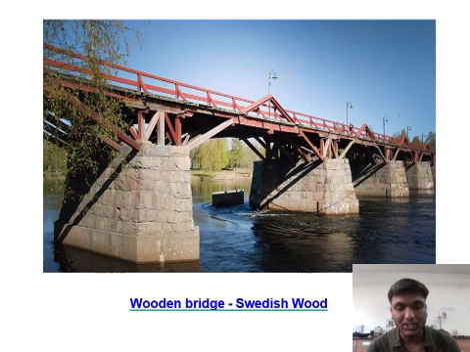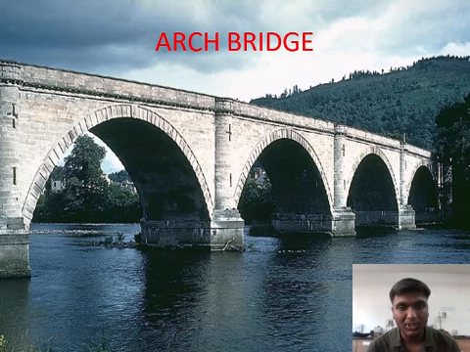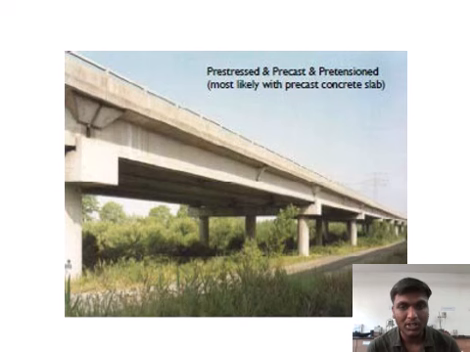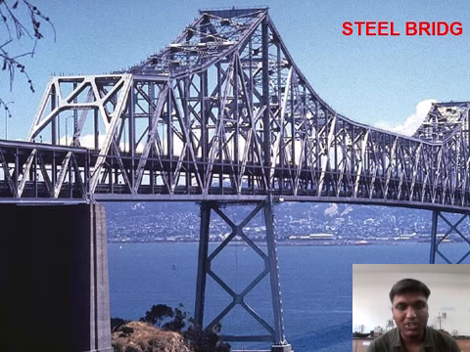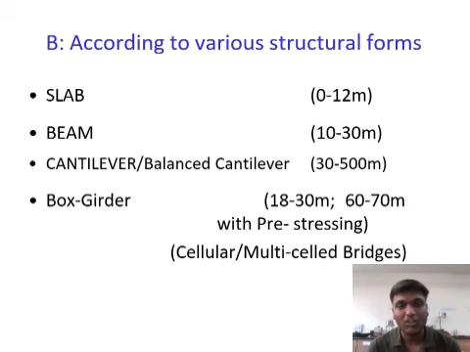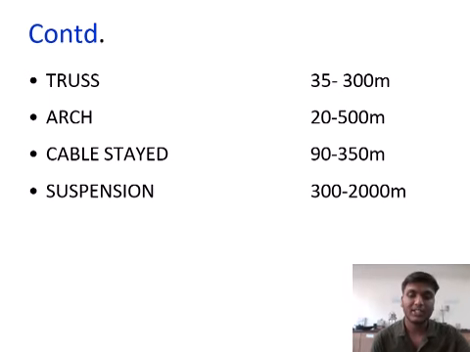This is a wooden bridge. This is the arch bridge, created using stones, masonry. This is the prestressed, precast pre-tension bridge, most likely with precast concrete slab. Pre-tension and precast. Steel bridge. This is the steel bridge. According to various structural forms: slab 0 to 12 meter, beam 10 to 30 meter, cantilever and balanced cantilever 30 to 500 meter, box girder 18 to 30 meter up to 60 to 70 meter with prestressed cellular multi-cell bridges. These are all multi-cell bridges.